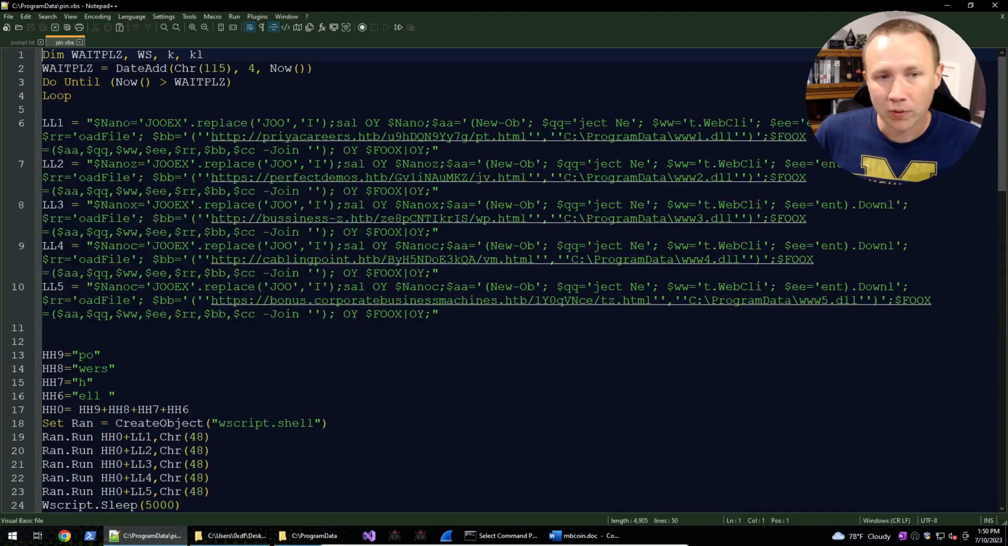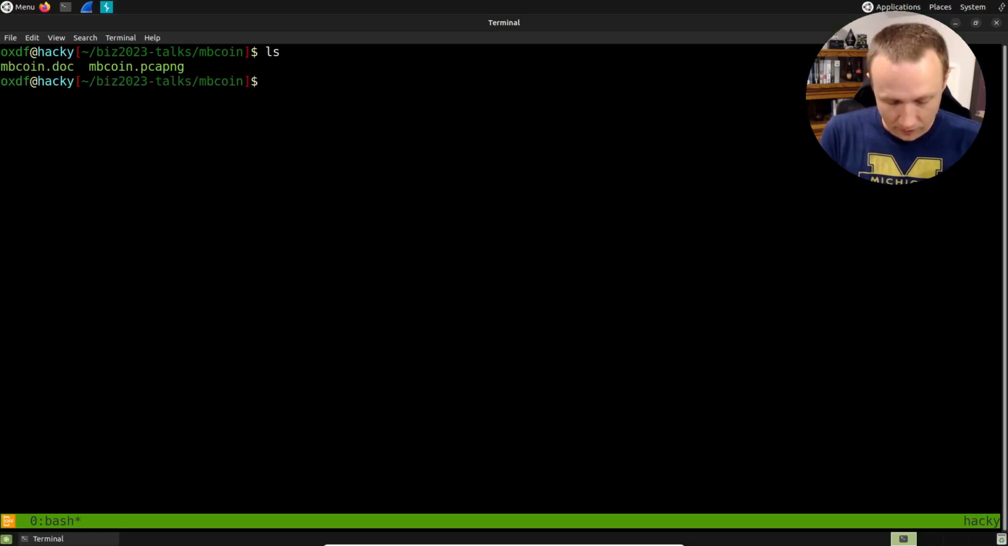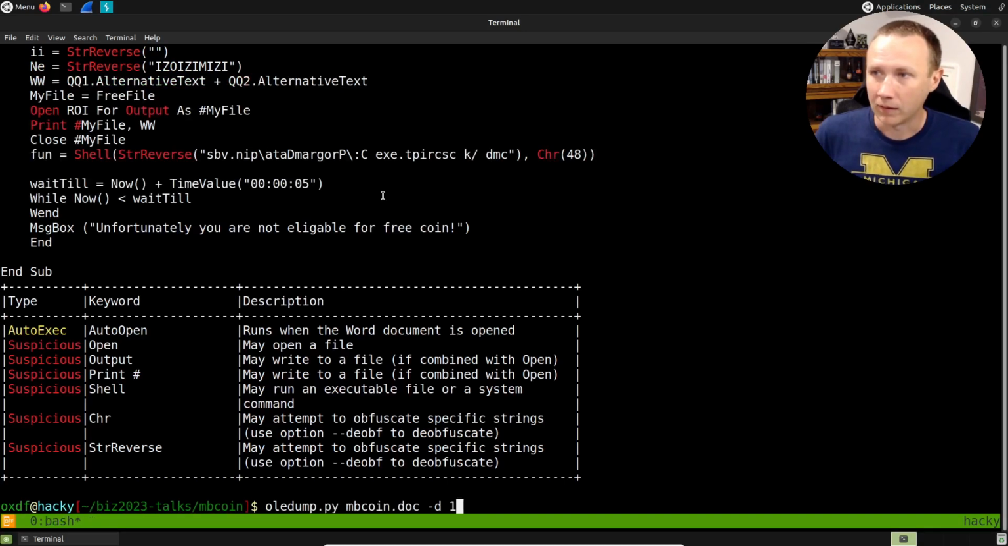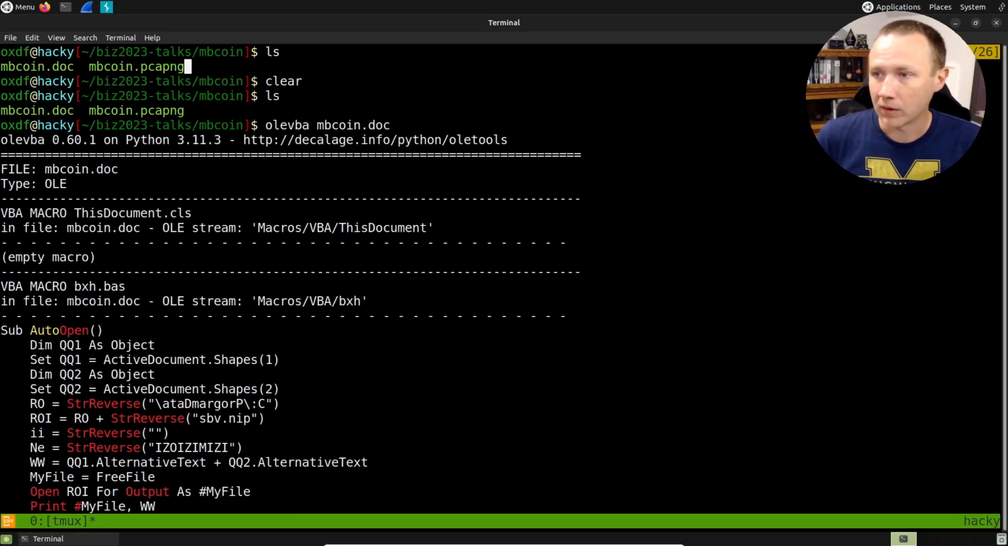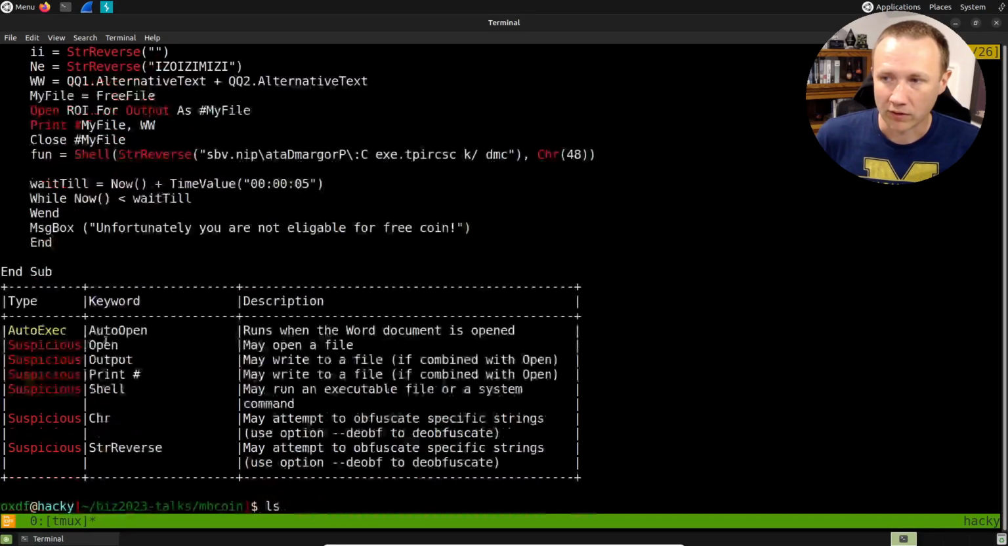I'm going to pause real quick here and just show how we could have done the same thing from Linux. I've got the same stuff in a document here. OLE VBA, my favorite tool for getting macros out of documents. We can run this and see the same macro that is dumped here. It's warning us about the different suspicious things it's doing, so that's pretty nice.